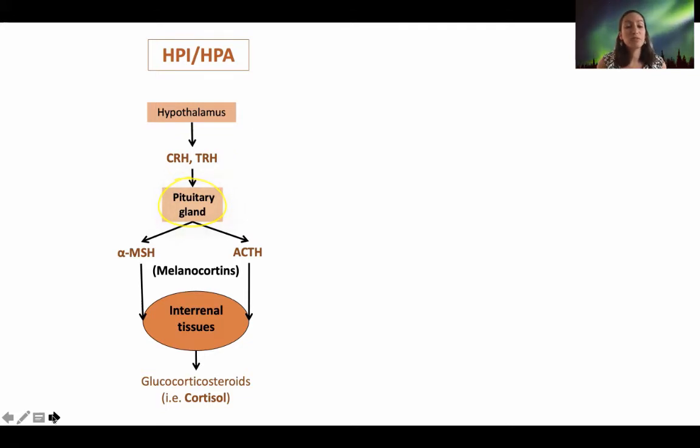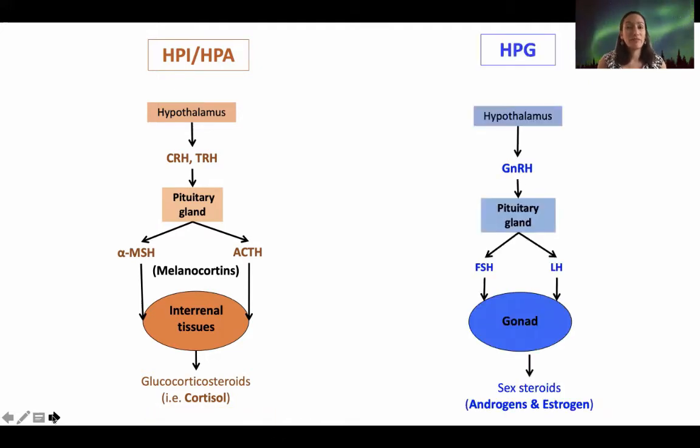The pituitary response produces adrenocorticotropin hormone, or there are also other groups of these hormones called melanocortins that it can also produce. So it can produce melanocortin stimulating hormone, and those hormones will act in the interrenal tissues if you're a fish, or the adrenal gland in other vertebrates, and stimulate the production of glucocorticosteroids such as cortisol in the case of fish. In the case of humans, cortisol, and if you're looking at rats or mice, it will be corticosterone. And parallel to this, you have the hypothalamic pituitary gonadal axis. So here again, you have the hypothalamus that is integrating the information.